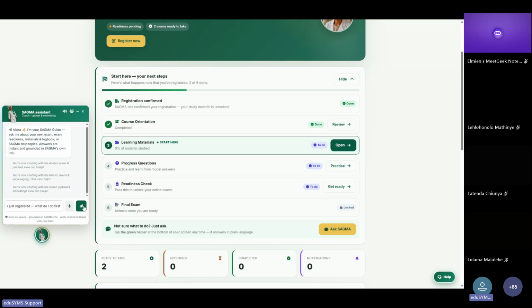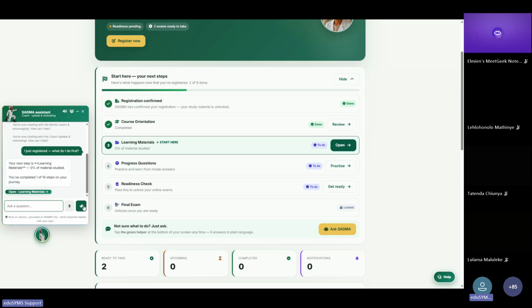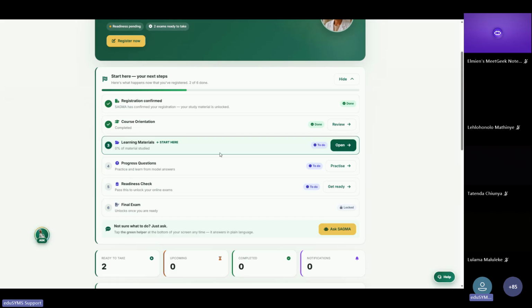So when you're engaging with it, you're going to have a chat where either you are typing it in and it will guide you, or you can actually turn on your microphone and speak to it. It will pick up your words and put it in the chat. So if typing is an issue, you can also use the assistant in that manner. So this is to guide you in the steps of what you can do.